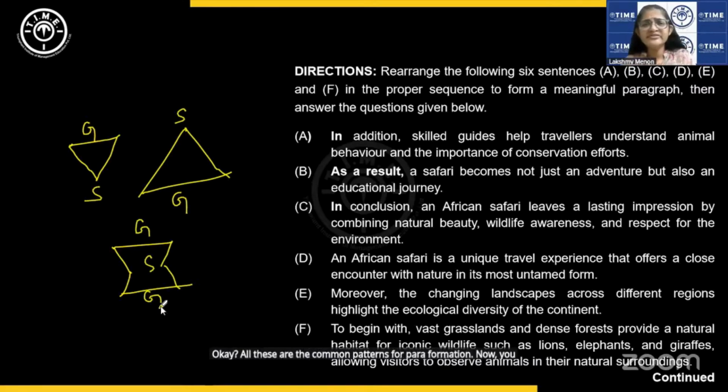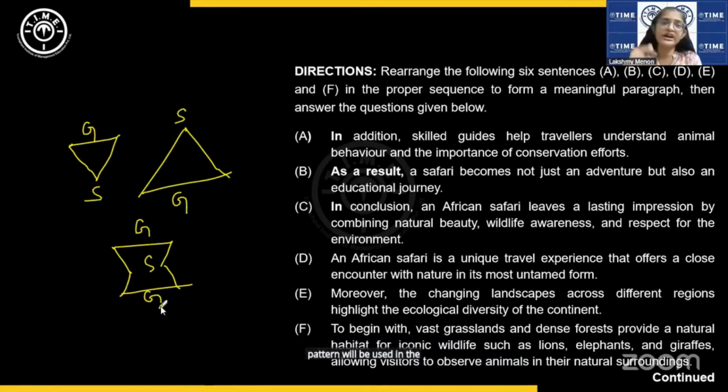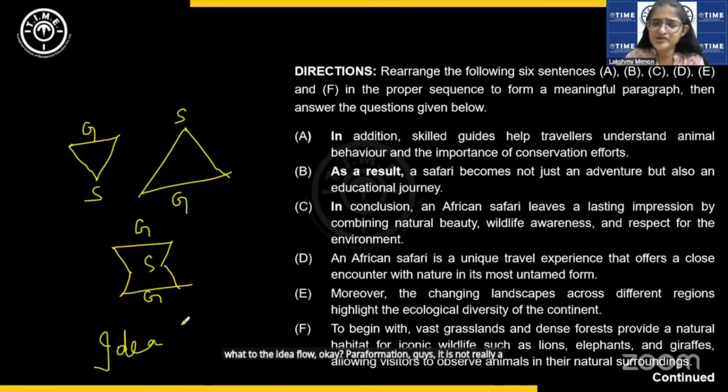Now you will wonder, if there are so many possibilities, how do we know which pattern will be used in the para we are trying to crack? Well, that is where you have to pay attention to the what? To the idea flow. Okay, para formation, guys, it is not really a test of the English language alone.